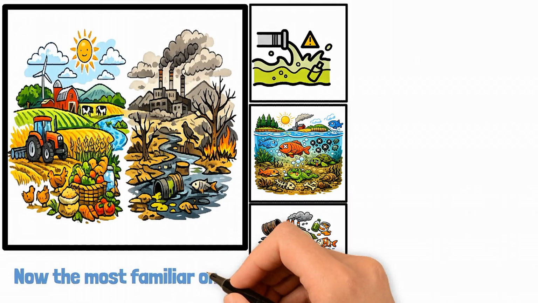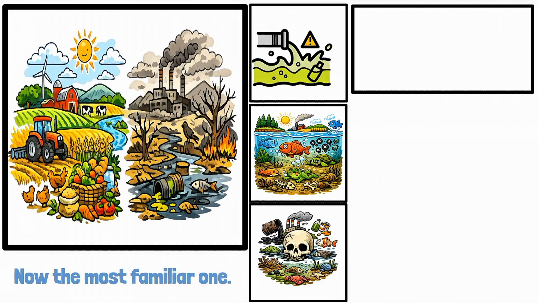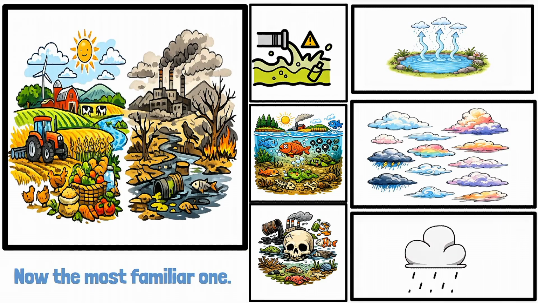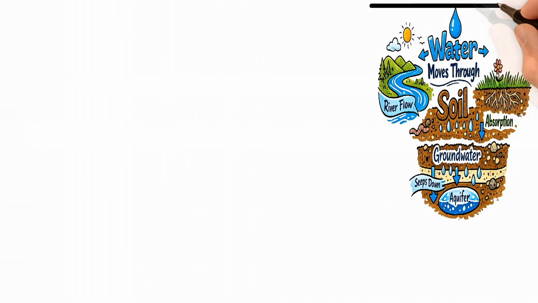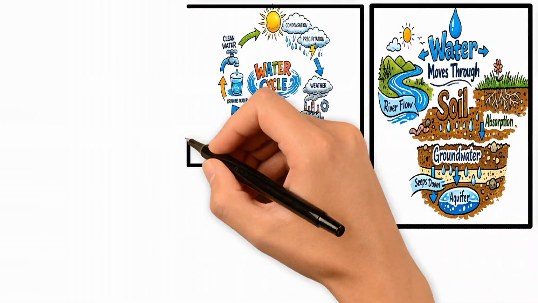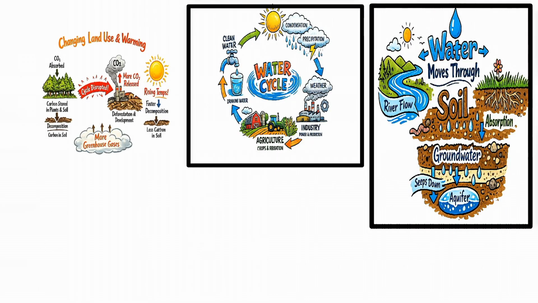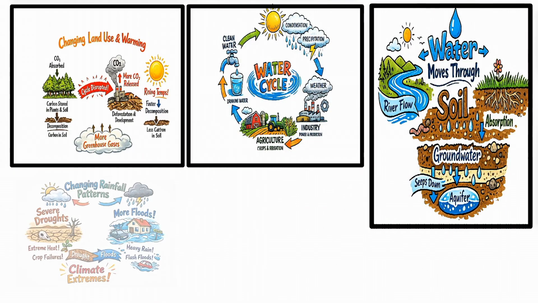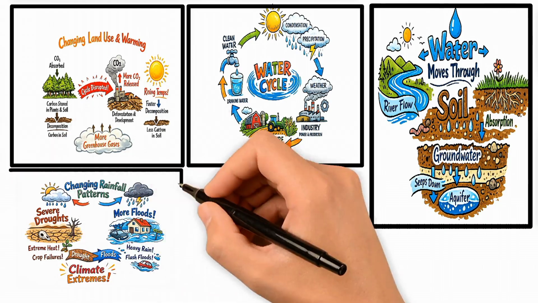Now the most familiar one, the water cycle. Water evaporates, forms clouds, falls as rain, moves through rivers, soil, and groundwater. This cycle controls drinking water, agriculture, weather, and industry. When land use changes or climate warms, this cycle shifts. Rainfall patterns change, droughts intensify, floods become more frequent.